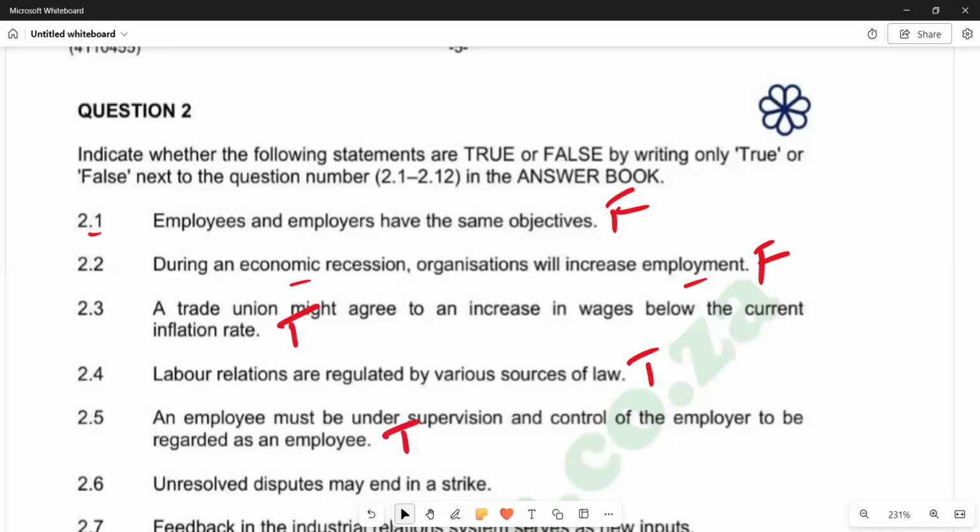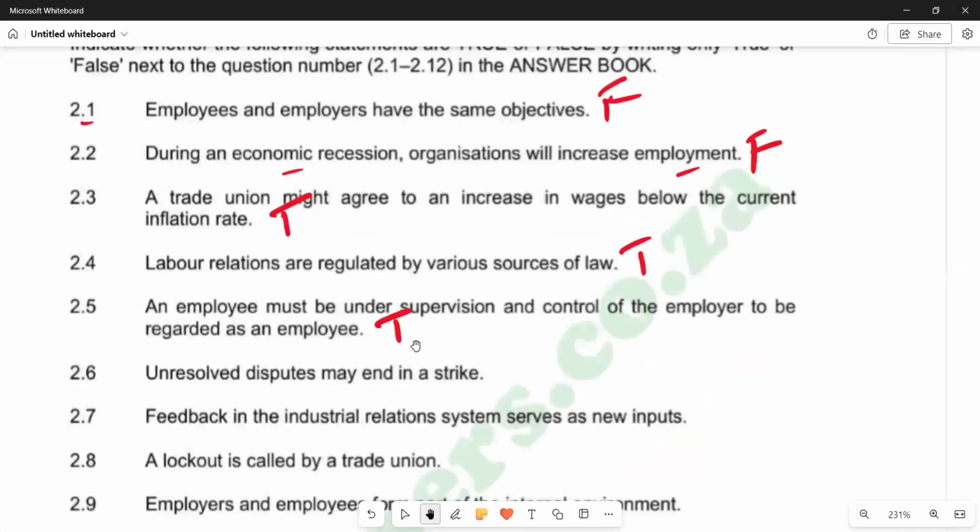And then we go to 2.6. It reads, unresolved disputes may end in a strike. In some cases, unresolved disputes might end because of some adjustments in the organization that lead to the disputes resolving themselves automatically. So we have true again on 2.6. 2.7, feedback in the industrial relations system serves as new inputs. 2.7, we see that it's also true.